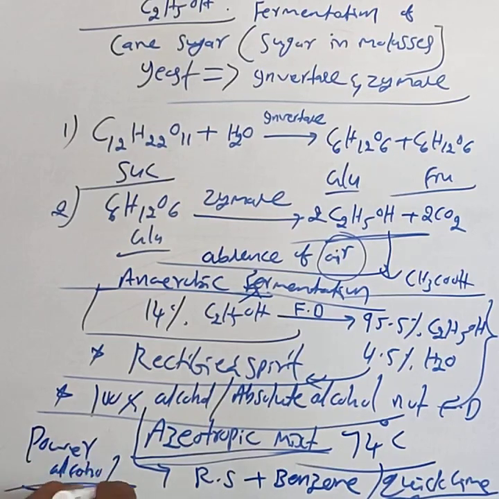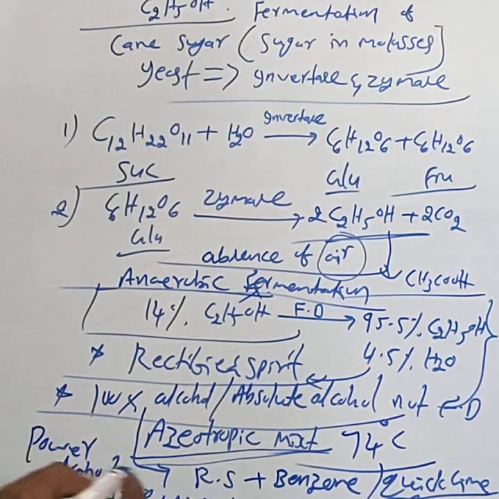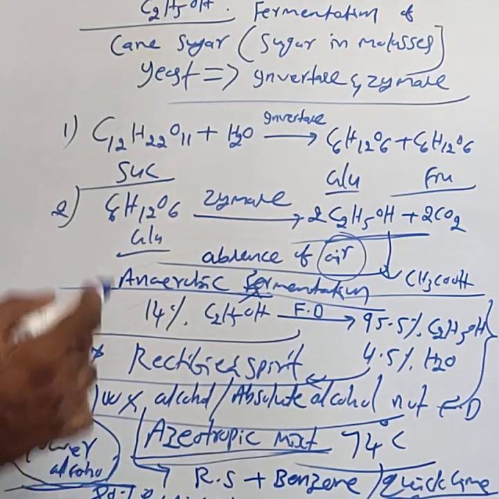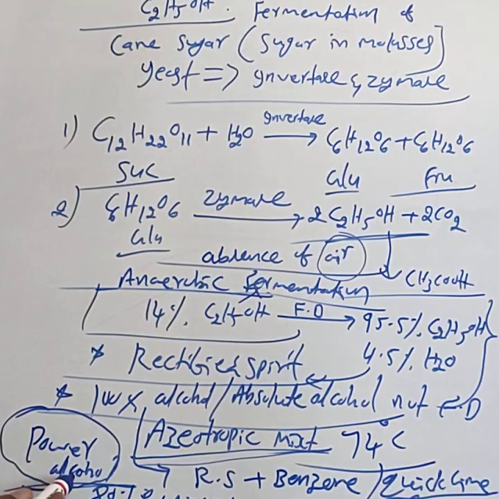Power alcohol means a mixture of 80% petrol and 20% alcohol, generally used as fuel for automobile engines. This alcohol is used in the preparation of power alcohol. And this is about the uses of ethyl alcohol.